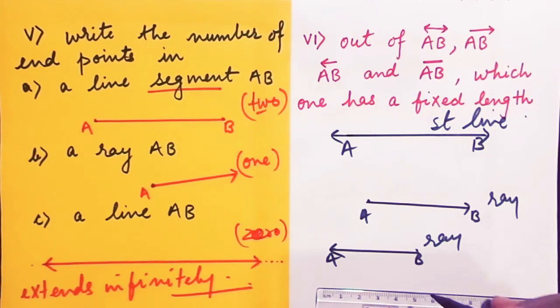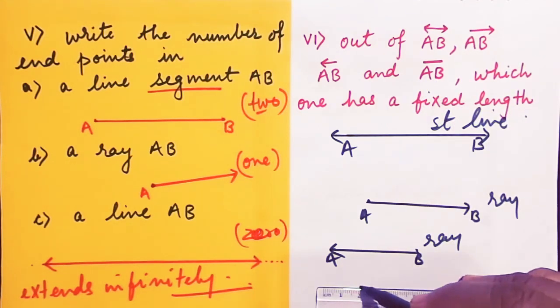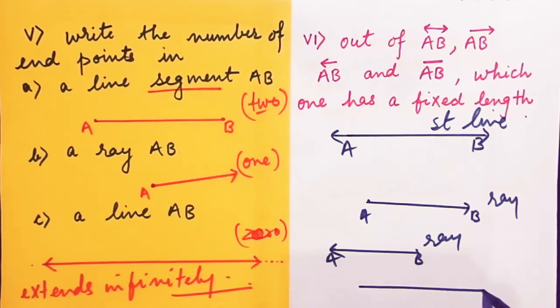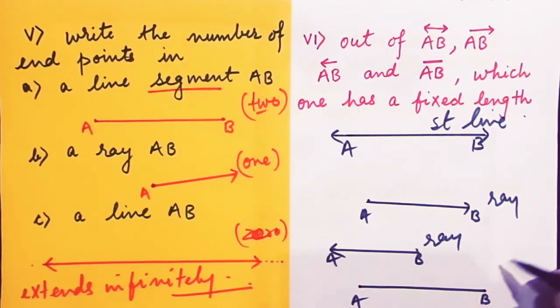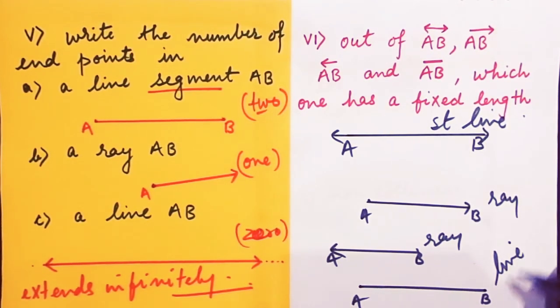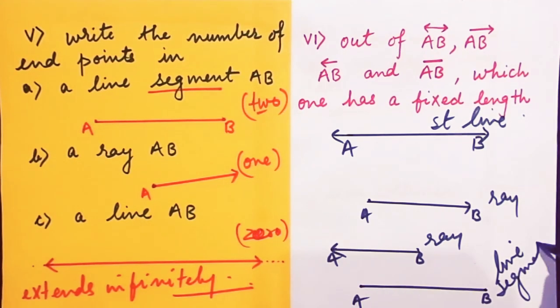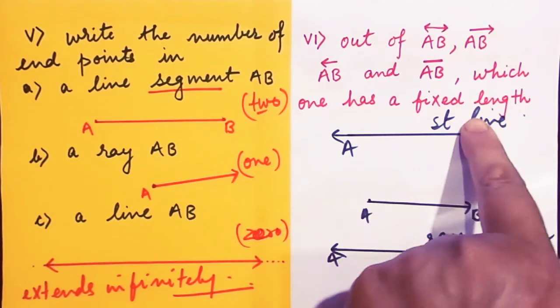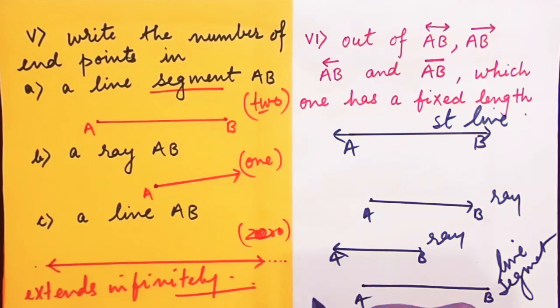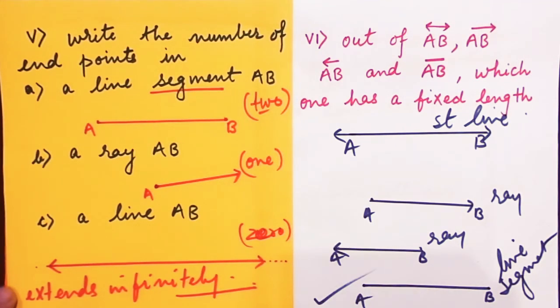AB over here, the last one, which all of you can see, has no arrow signs. Therefore it is a line segment. Now, which has a fixed length? A line segment has a fixed length.